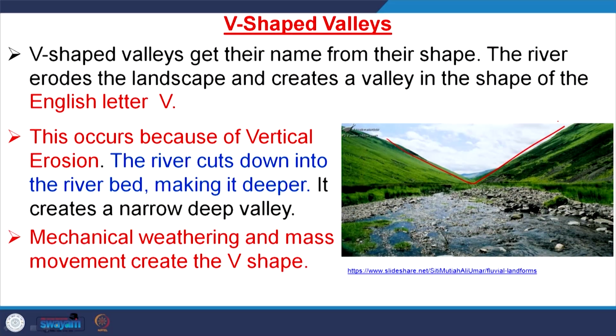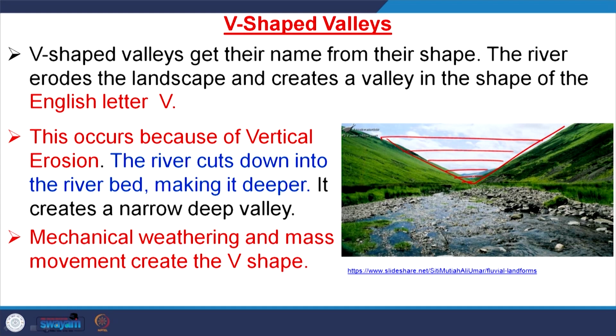So, what is a V-shaped valley? Here if you see this valley, it looks V-shaped, and the width of the valley gradually decreases and finally it is 0. This V-shaped valley gets its name from the shape of the English letter V. The river erodes the landscape and creates a valley in the shape of a V. This occurs because of vertical erosion. The river cuts down its river bed, making it deeper. It creates a narrow, deep valley.